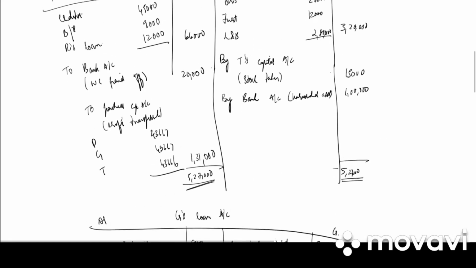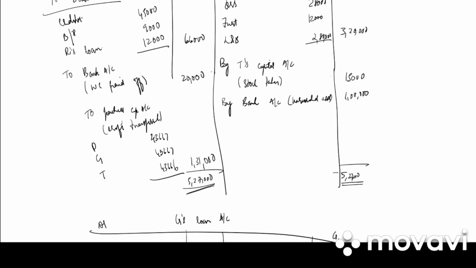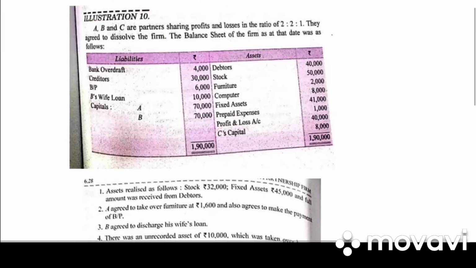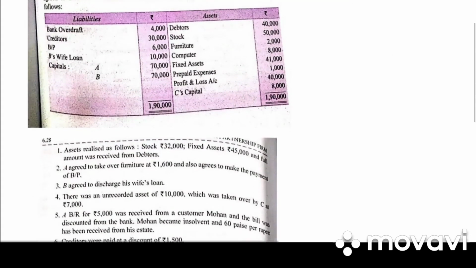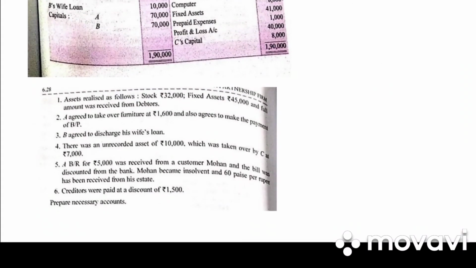Clear? And this, the only new type of adjustment, was the workman compensation reserve. Take down the next illustration, that is illustration 10. A, B and C are partners sharing profit and loss in the ratio 2:2:1. They agree to dissolve the firm. The balance sheet is as follows. Assets realized are as follows.